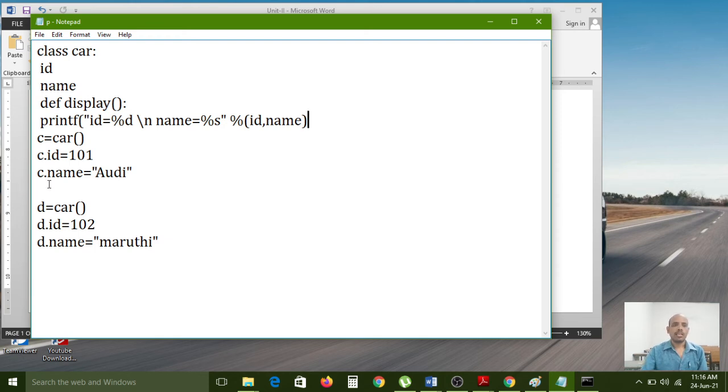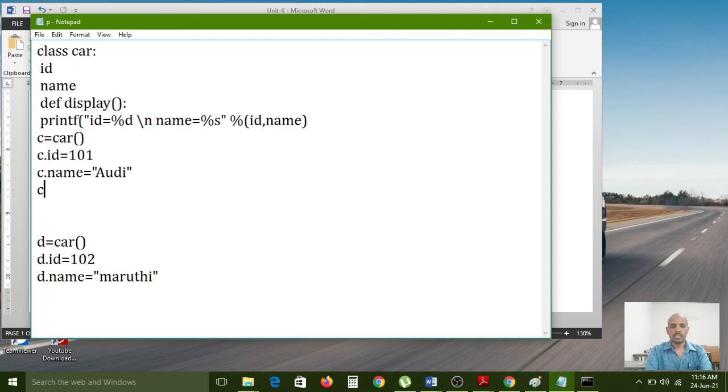Here I want to call that method, that procedure: c dot display. When you write this, immediately the control goes to check whether this display function is available in this class. Whatever data we have passed will be assigned to id and to name, and then the display function will process it.